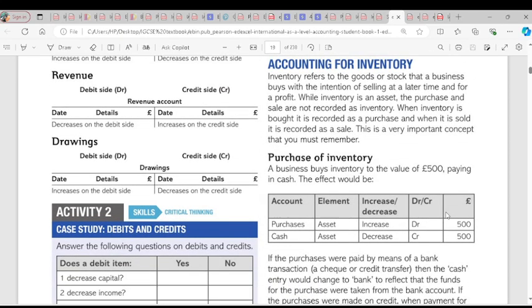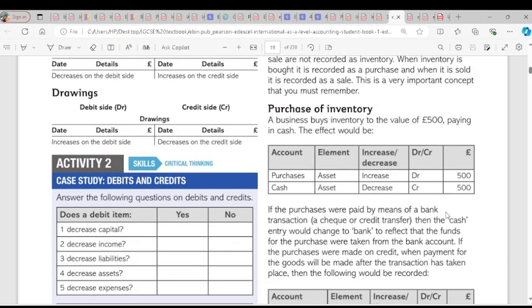When we talk about inventory, we're talking about stock. So there are two situations about inventory. Either we are buying inventory, which is purchases, or we are selling inventory, which is sales. Those are the two situations about inventory or stock. So here they said a business buys inventory to the value of £500, paying in cash. What will be the effect? Now, just forget about the book, focus on me. The business buys, I use dollars here anyway, a product worth $500.